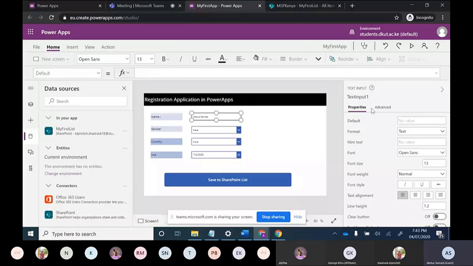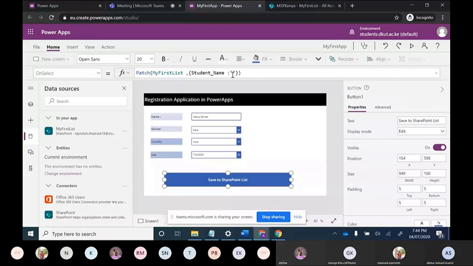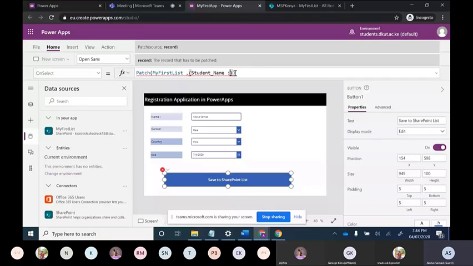So what is the name of this text input? This is text input 1. We can rename this. Currently we are giving this the name as simply name. Now it has been changed to name. Again, I will go on to this button. Now I will remove this bracket and we will just put name.